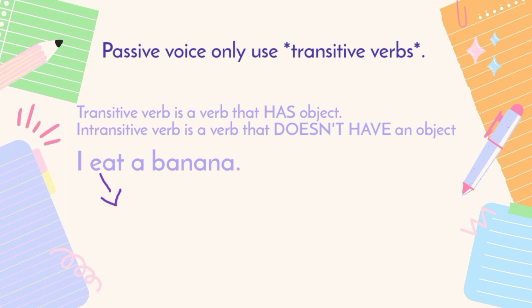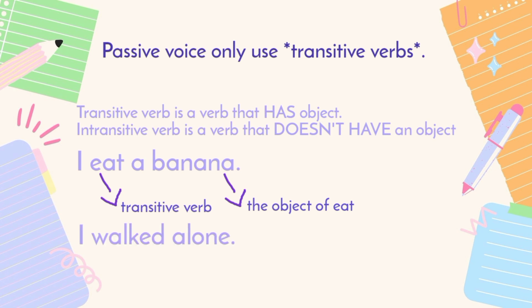Eat is a transitive verb that needs an object. In this case, banana is the object of this sentence. And then, "I walked alone." Here, the verb walked is an intransitive verb because it doesn't need an object. So, we cannot change this active sentence into the passive.